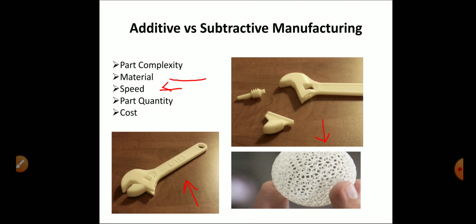Part quality: very complex parts, as well as the surface finishing of some components, are very good in comparison to the subtractive manufacturing method, but overall the surface finishing in additive manufacturing is comparatively low. Cost: the component cost in additive manufacturing is less in comparison to subtractive manufacturing methods.